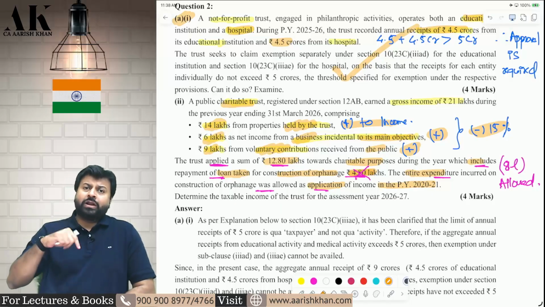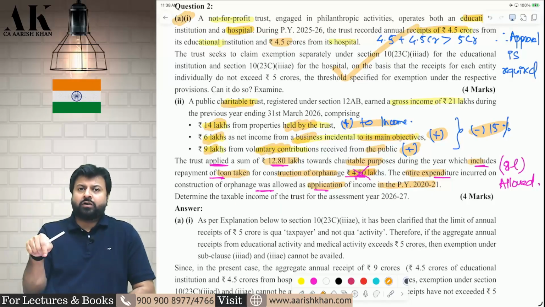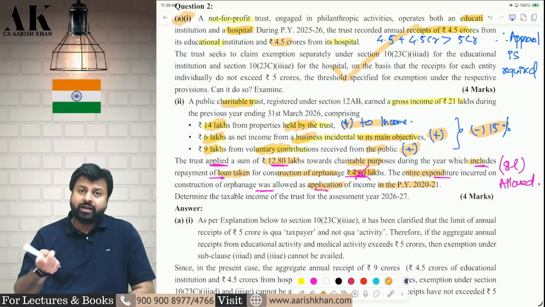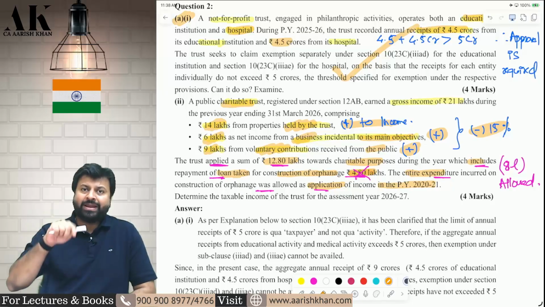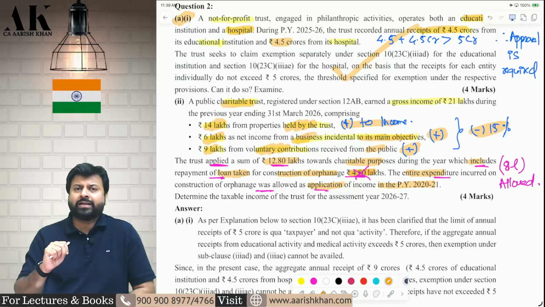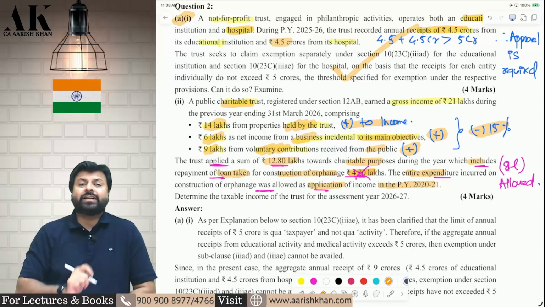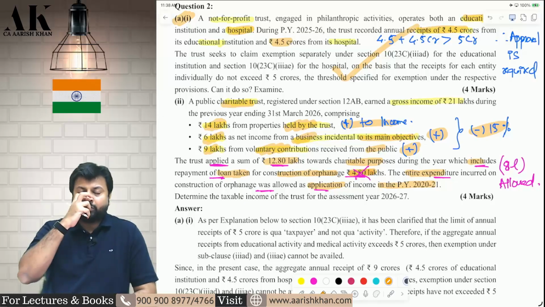After taking that loan, you would have incurred an expenditure on construction of the orphanage. At that time, you claimed the deduction for construction of the orphanage directly. Now in 25-26, if you are repaying that loan of 4.8 crore, you cannot get that deduction again, because that will lead to dual benefit. You already claimed it as an expense in 2021 while constructing the orphanage. So now, on repayment, you cannot claim again.